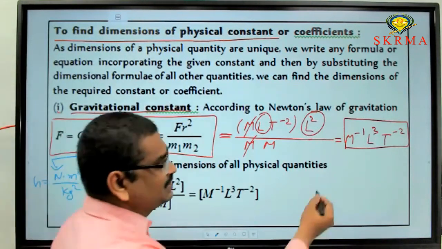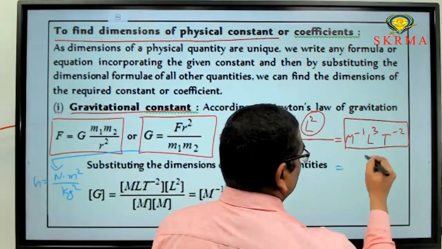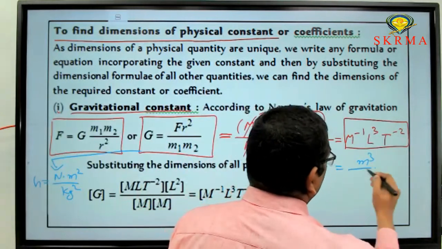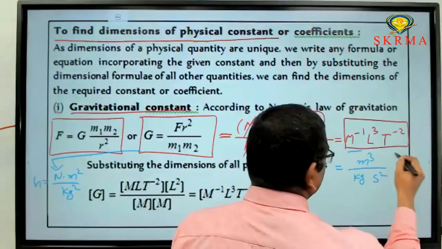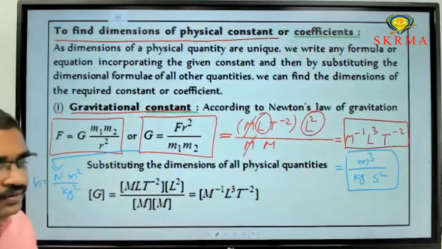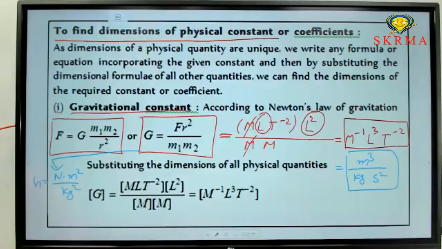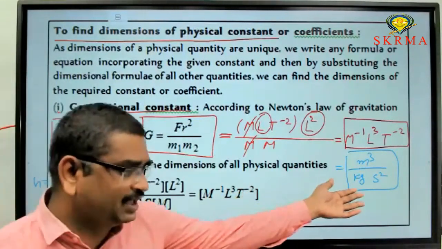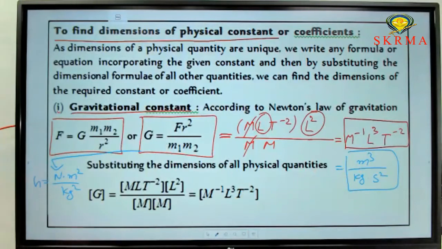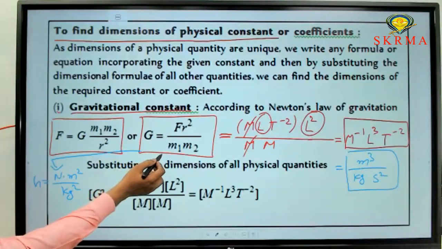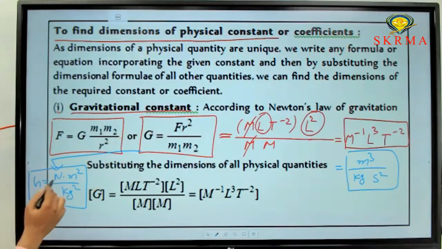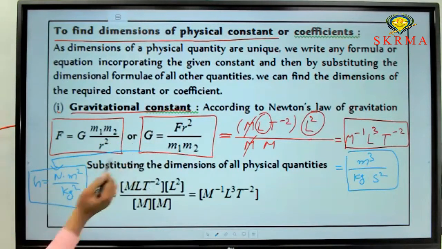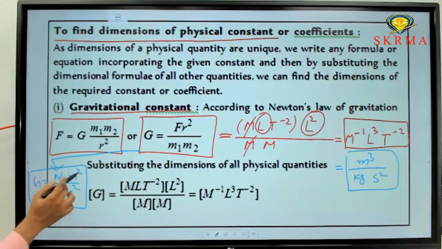Or from this one, this is meter cube by kg dot second square. This is also an SI unit for the universal gravitational constant. So either this one or this one we can use as an SI unit. From this basic equation, we can write the SI unit like this: for force Newton, for distance meter, for mass kg. So Newton meter square by kg square is the SI unit for G.